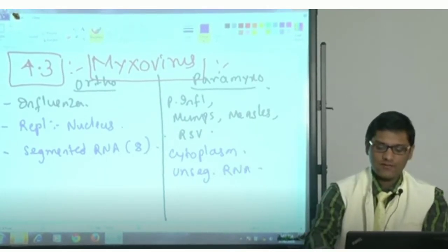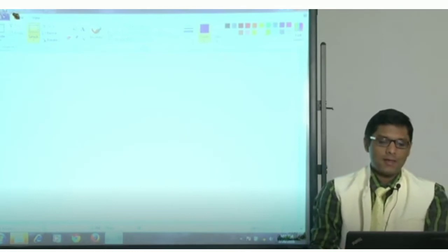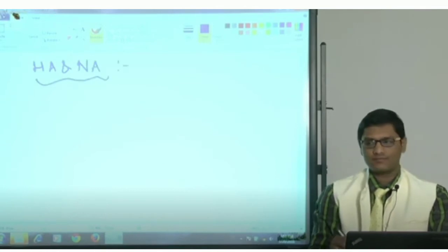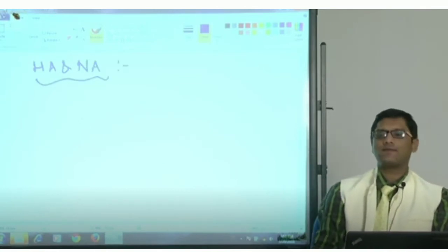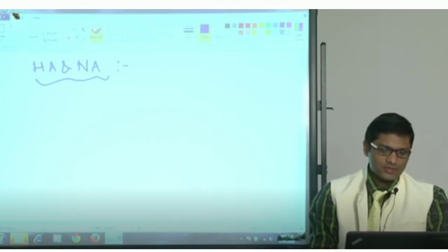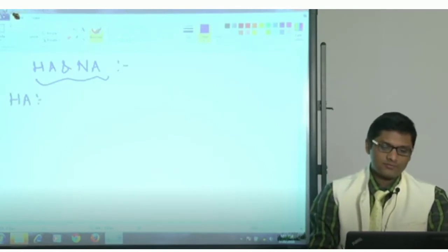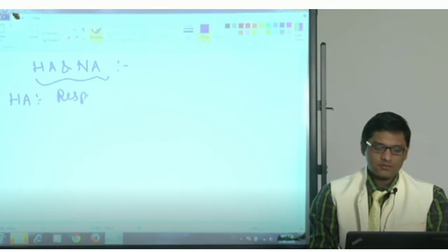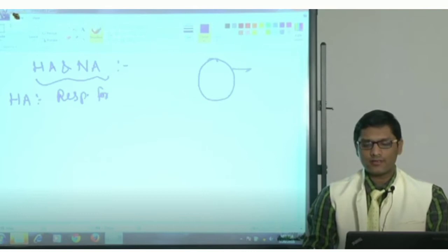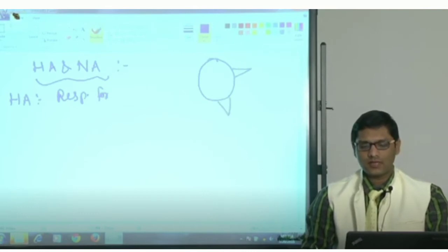They also vary from each other by the property of expressing hemagglutinin and neuraminidase antigen. Myxoviruses have hemagglutinin and neuraminidase antigen. On the surface of influenza virus there is an antigen called hemagglutinin antigen.